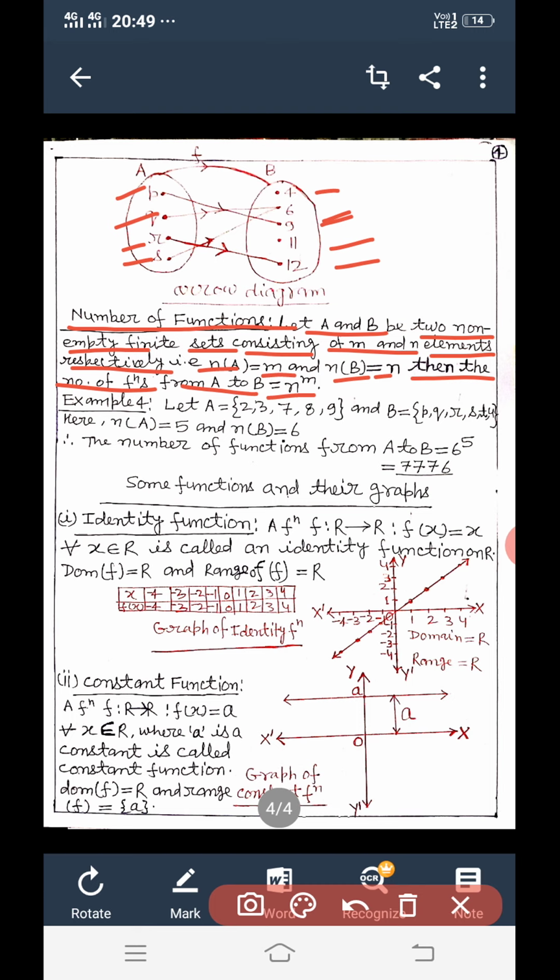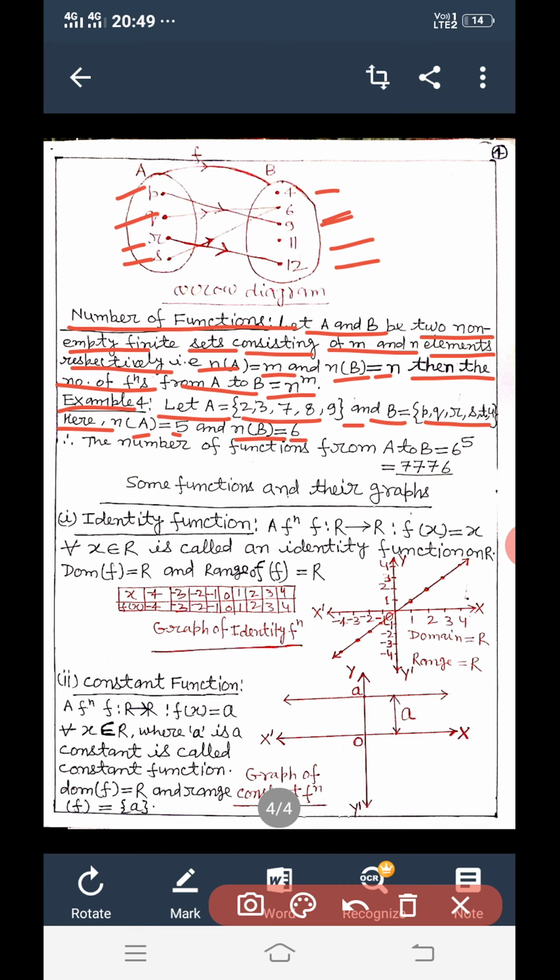Taking an example here, let A be equal to {2, 3, 7, 8, 9} and B is equal to {p, q, r, s, t, u}. Here n(A), the number of elements in set A, is equal to 5 and n(B), the number of elements in set B, is equal to 6.